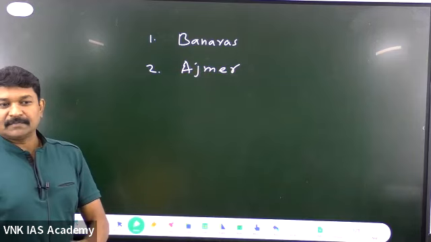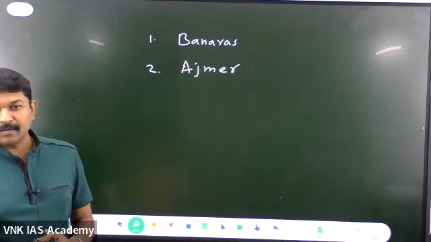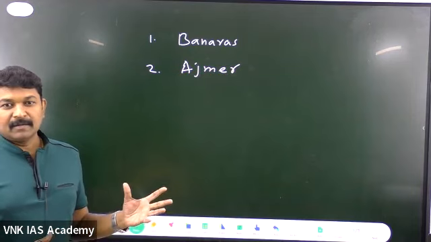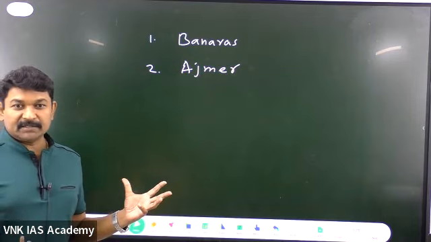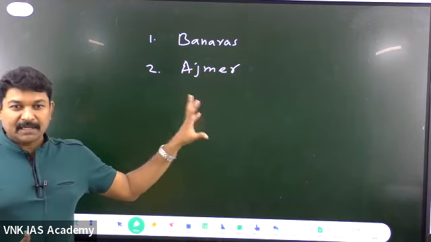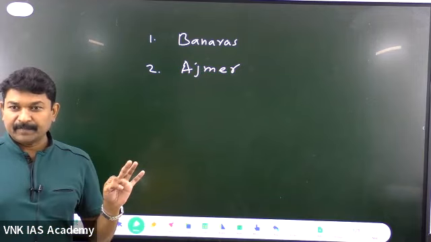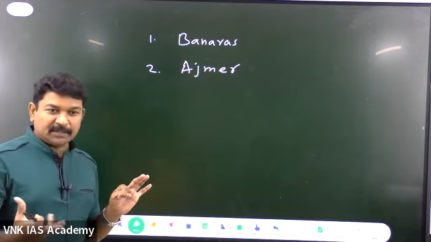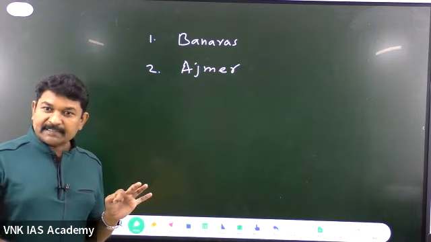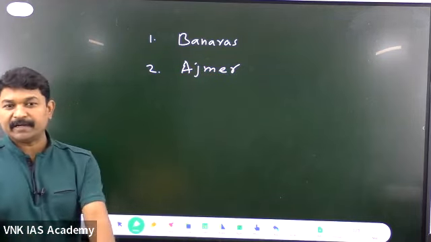Ajmer. What is Ajmer? Where is Ajmer? What is the importance of this one? What is the religious importance? It is a very important dargah. See, masjid is different from dargah. Do you know this one? Masjid is a place of worship, whereas dargah is a place where a very pious, sacred body was buried.